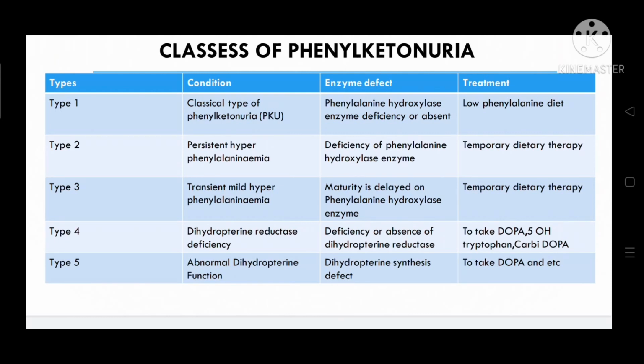Type 4 is a condition of dihydropterin reductase deficiency. The enzyme defect is deficiency or absence of dihydropterin reductase. The treatment is to take DOPA, 5-hydroxytryptophan and carbidopa. Type 5 is abnormal dihydropterin function. The enzyme defect is that dihydropterin reductase synthesis is defective. The treatment is to take DOPA and carbidopa.